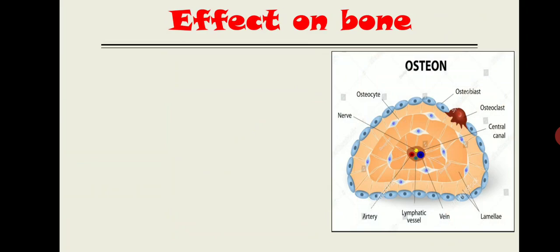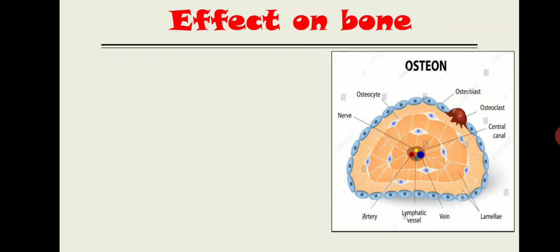In the same fashion, osteons are the functional unit of bone, and neurons are the functional unit of the nervous system. So you need to remember two terms that sound familiar: one is osteon, another is osteoid. The spelling is like this: osteoid. Osteoid is the unmineralized organic component of the bone. We'll learn about osteoid in detail in calcium metabolism. So right now remember that osteon is the functional unit of a bone.